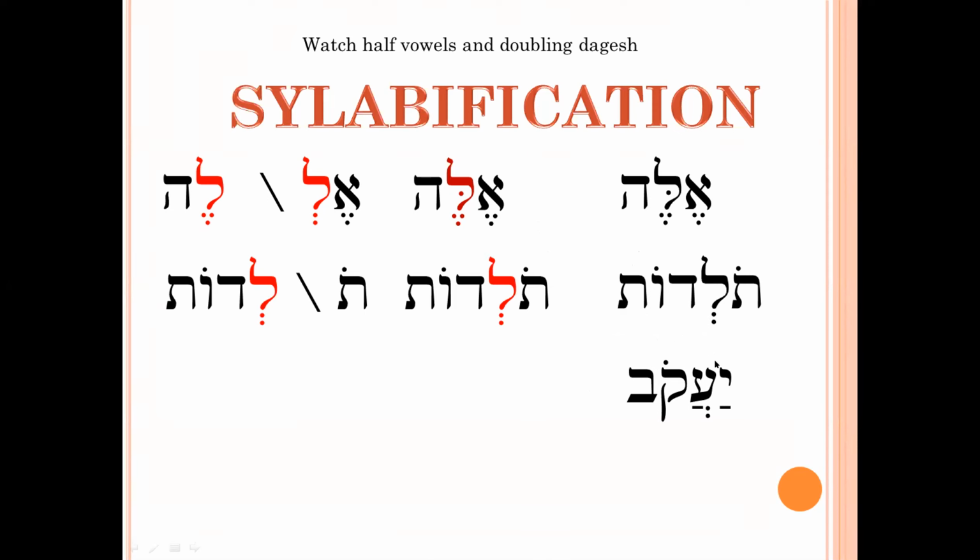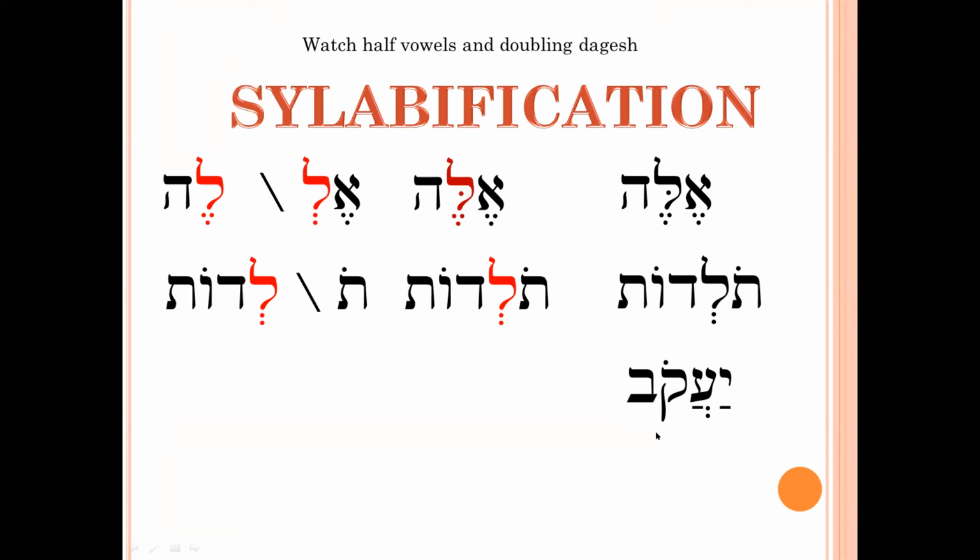So next one, can you read this word? Yaakov.